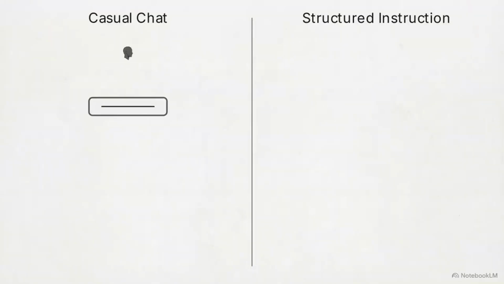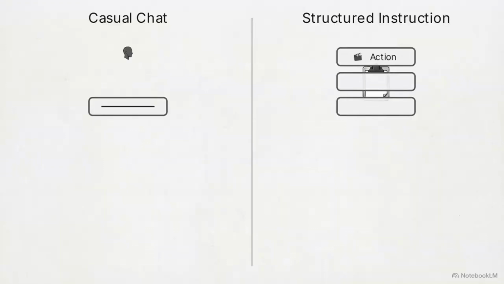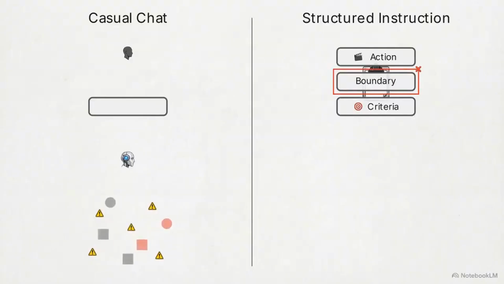This diagram shows the difference. On the left is casual chat. On the right is structured instruction, divided into an action, a boundary, and a quality standard. Casual prompts make the AI guess, producing messy results. Structured prompts fit perfectly without guessing.